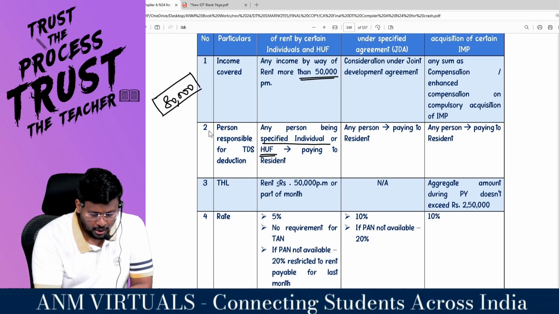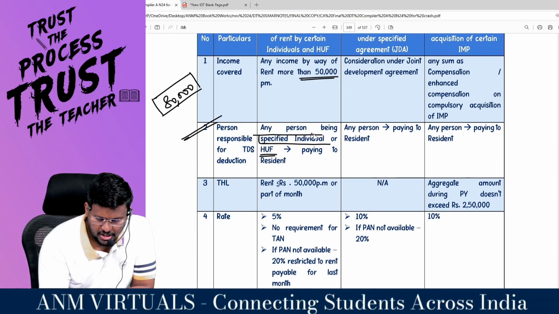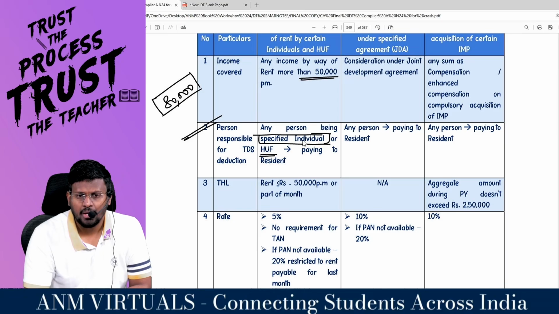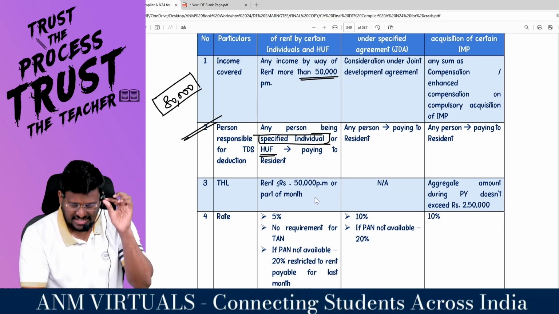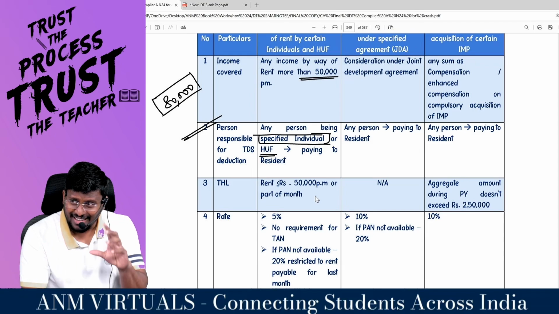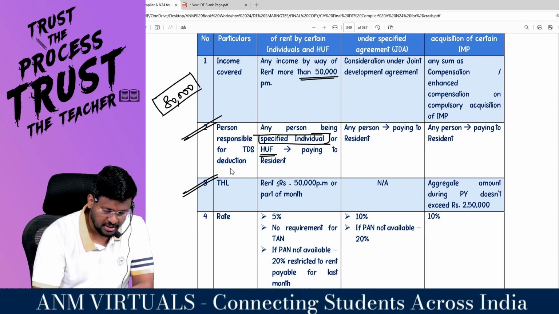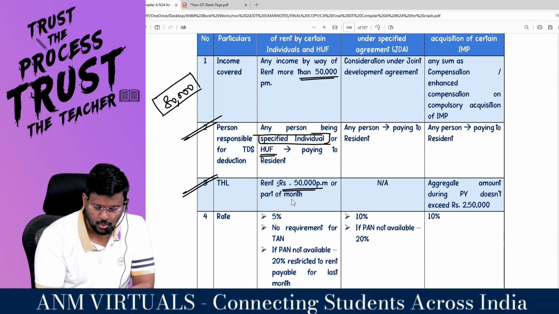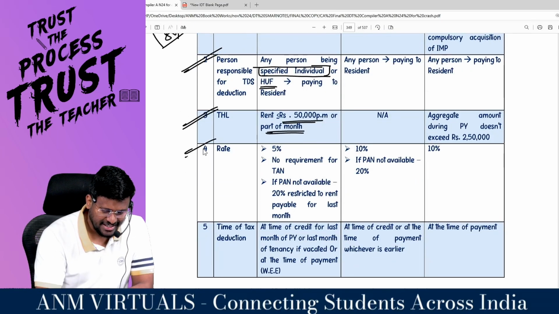Comfortable, sir? So this is the person responsible for TDS deduction. Any person being specified individual. So the section itself is applicable to chota wala. The section has been drafted to cover chota wala. So what is the threshold limit? If rent is less than or equal to 50,000 per month or part of the month, then I am not liable to deduct. What is the rate, sir?